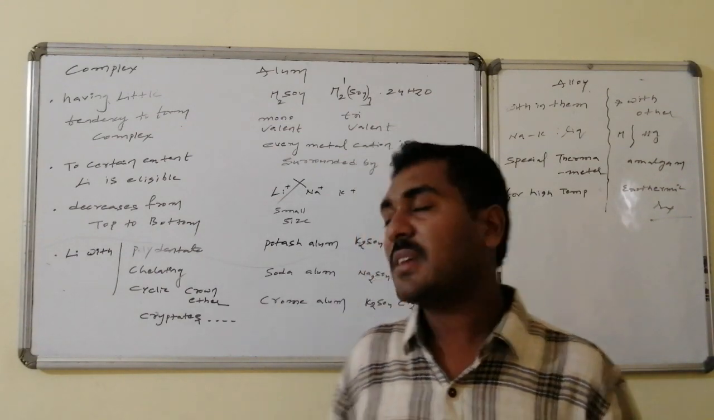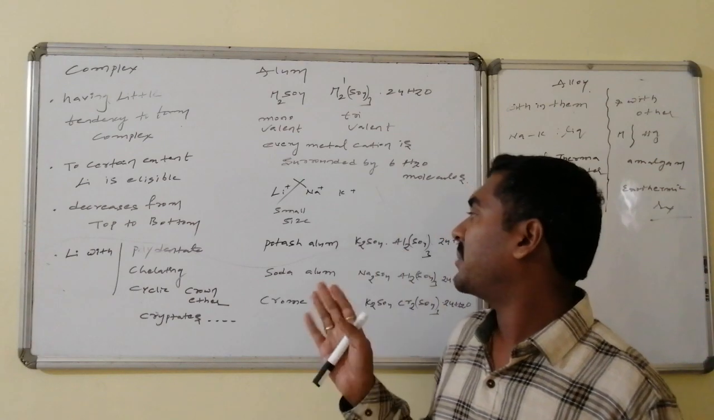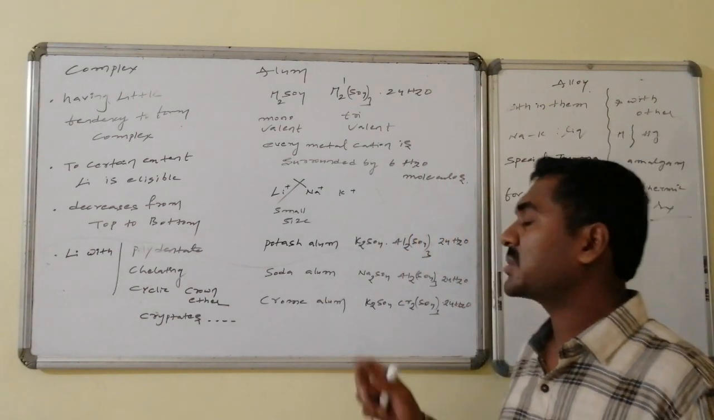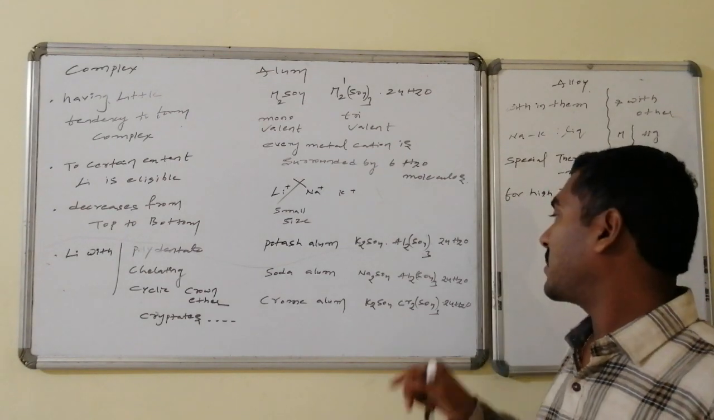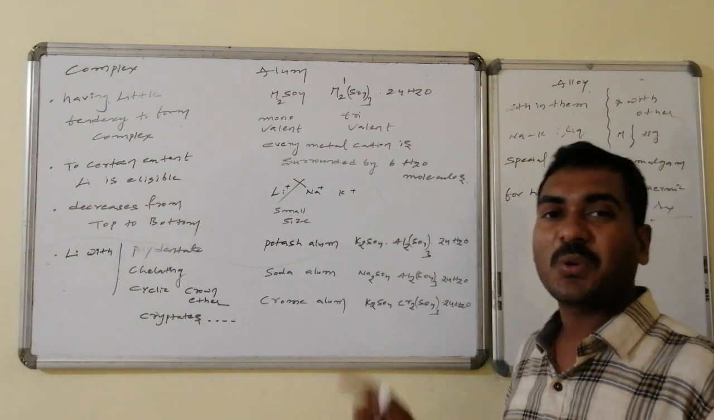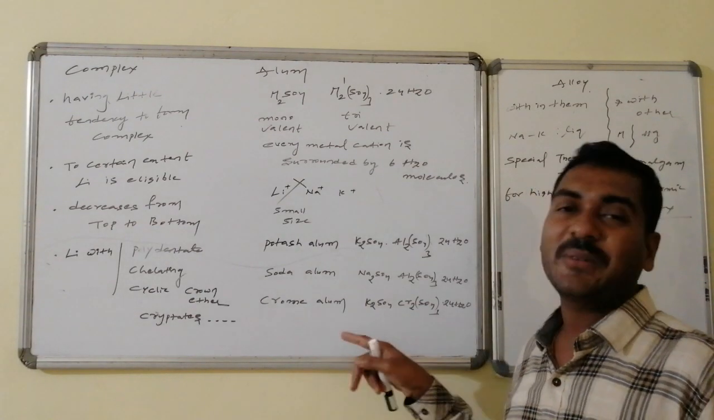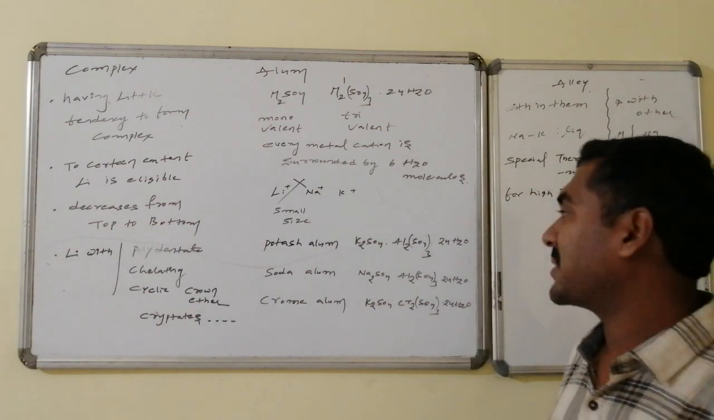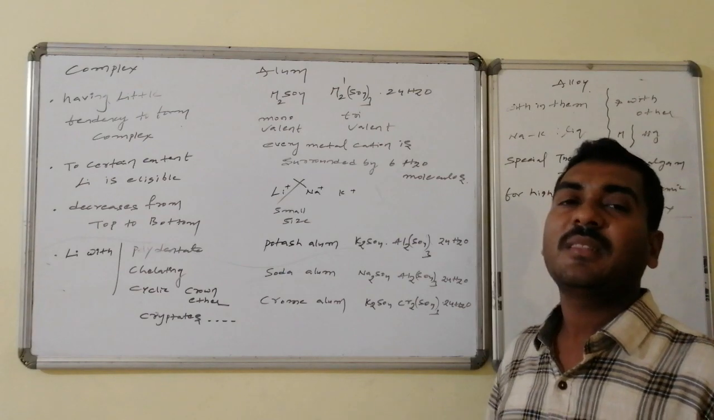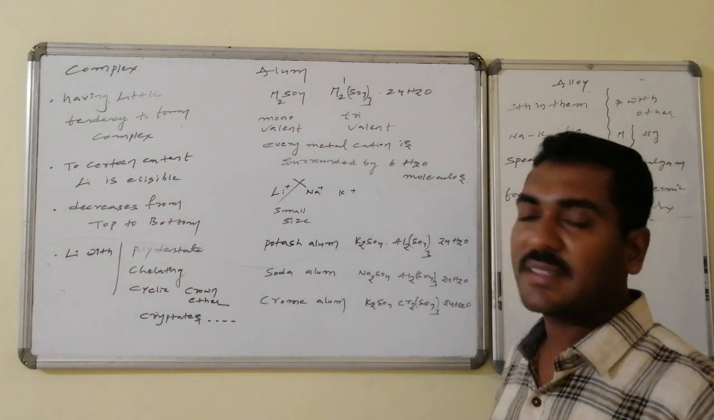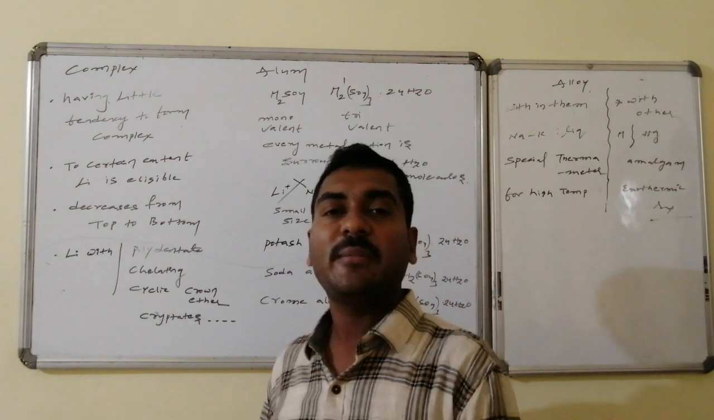Sodium and potassium form the alums. The foremost alum is potash alum, that is K2SO4, Al2(SO4)3, 24H2O. Soda alum is Na2SO4, Al2(SO4)3, 24H2O. Chrome alum, where chromium is in the +3 oxidation state, is K2SO4, Cr2(SO4)3, 24H2O. Basically, the word alum represents potash alum, that is potassium sulfate, aluminium sulfate with 24H2O.